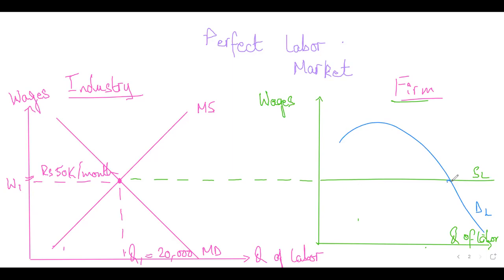And what will this equilibrium point show you? It will show you how much wage rate this firm will pay, and what total quantity this firm will hire. So out of, let's say, a total of 20,000 drivers that the industry hires, this firm is only hiring 5,000, or 1/4 of it. Yes or no? Is this making sense, students? So that's how wages in a perfect labor market are determined.